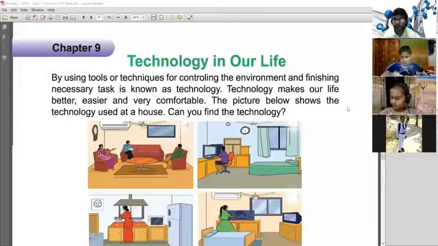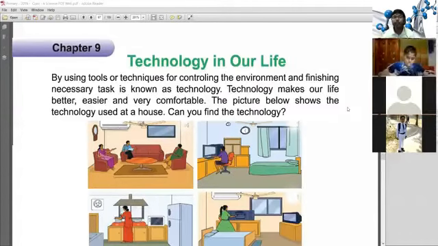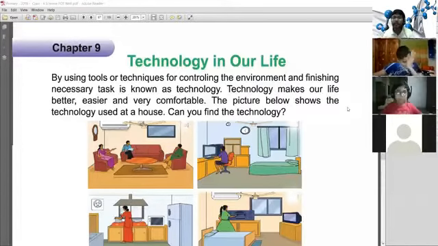Technology is not a natural thing. For example, a tree is not a technology, but when we use a tree to build a bench or table, the table or bench is a technology, not the tree.